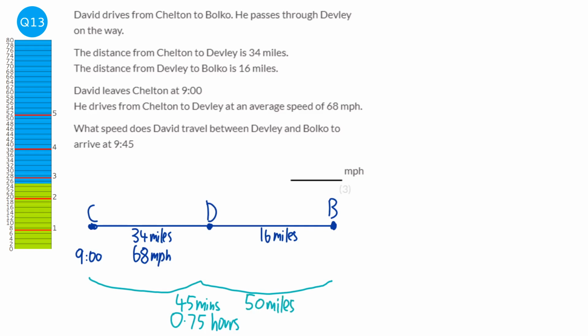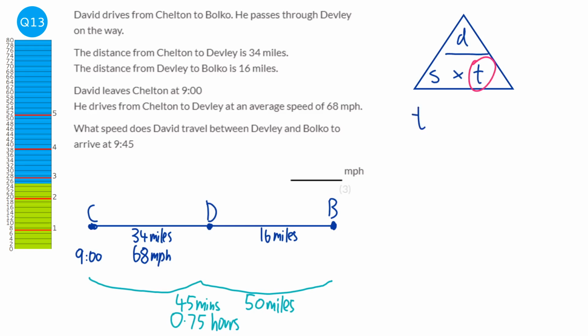Okay, now having a look at this, we need to find out what time David was at Devley. So we're going to use our speed distance time triangle. So speed equals distance over time. And we're covering up the time because that's the one we want.